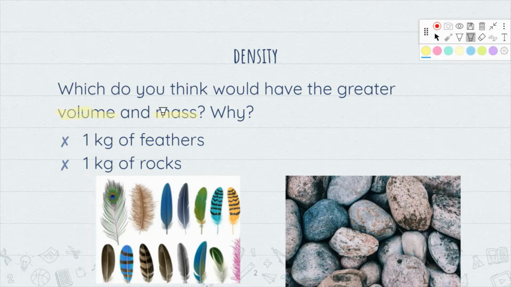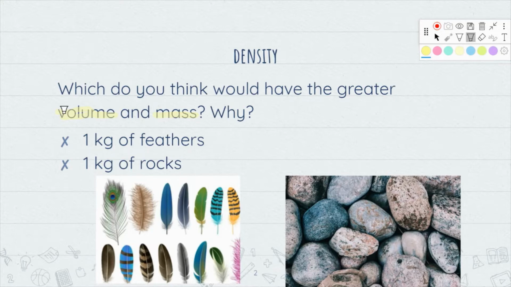So, first of all, if you had a kilogram of feathers and a kilogram of rocks, which one would take up more space? If you answered that the feathers would take up more space, more volume, then you're right, because you're going to need more of those to equal the same amount of kilograms as a rock. So the feathers are going to take up a lot more space than the rocks would.